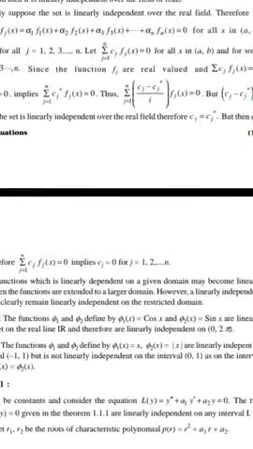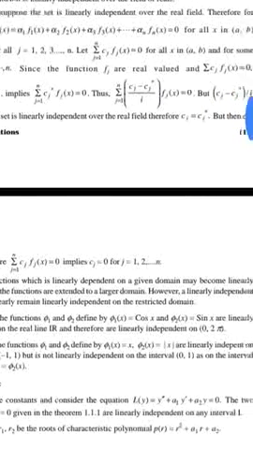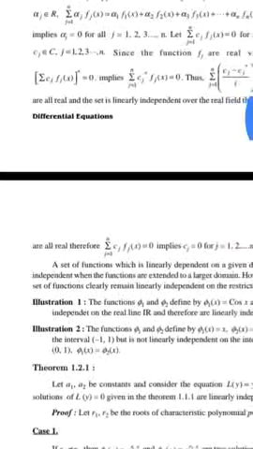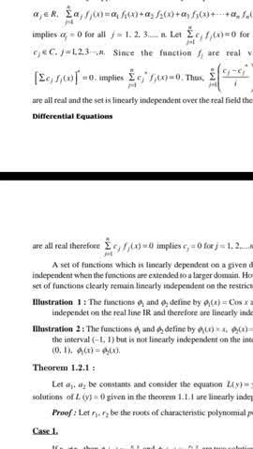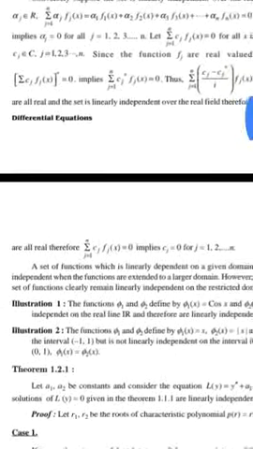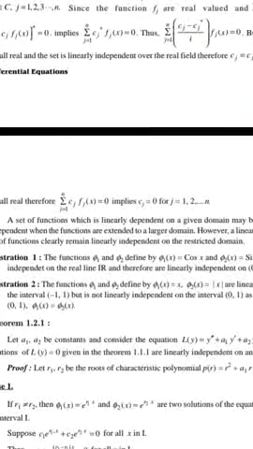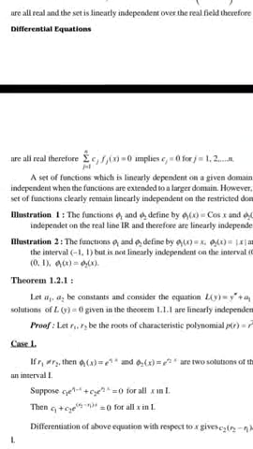Therefore, Cj = Cj star. But then the Cj are all real. Therefore, the sum of Cj fj(x) = 0 implies that Cj = 0 for all j = 1, 2, 3, ..., n.